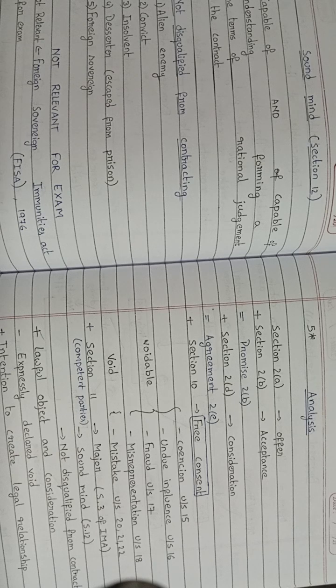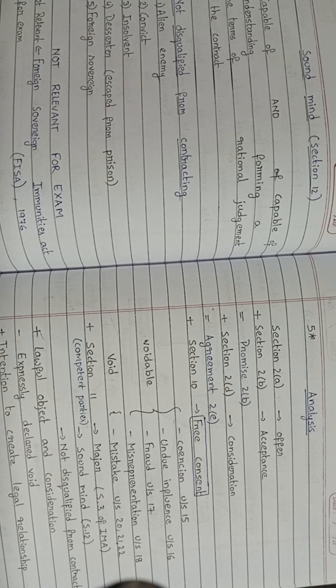If any of these five are there, then it is not a free consent, and if it is not a free consent, it is not an offer, and if it is not an offer, it is not a contract. To be a contract, it must be agreement, and agreement equal to offer plus acceptance. Therefore, first we have to see only offer.